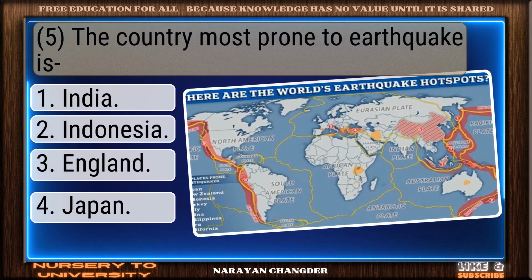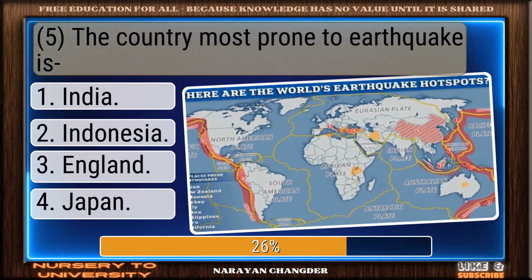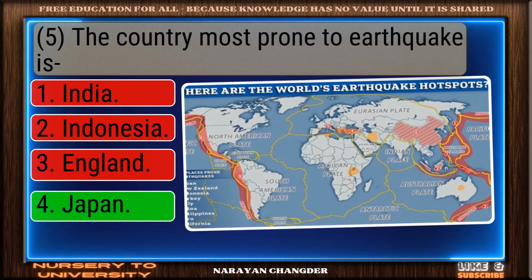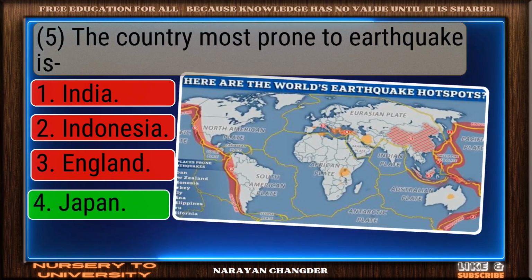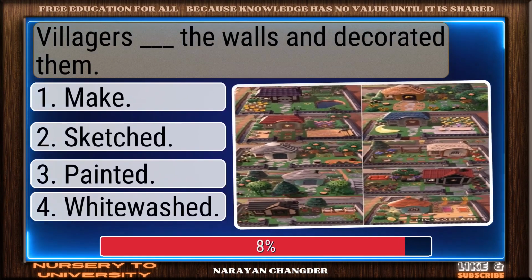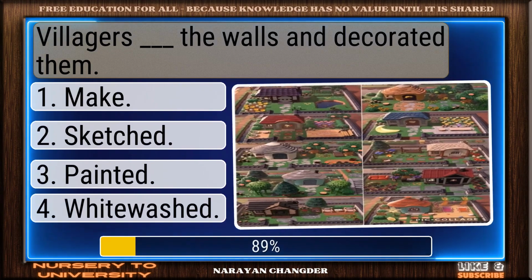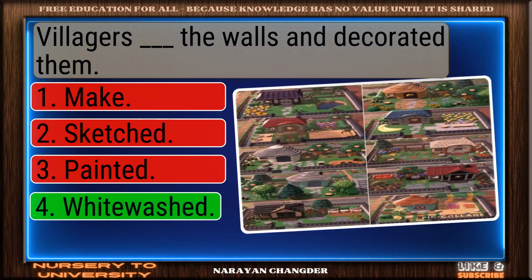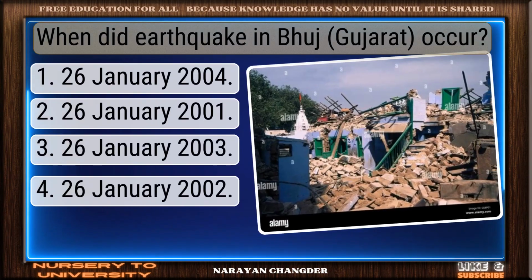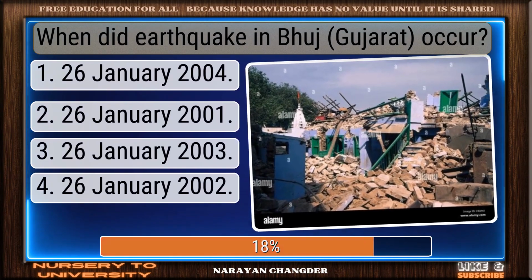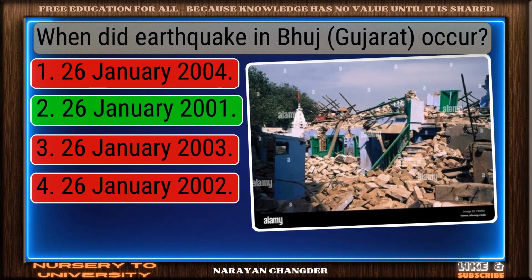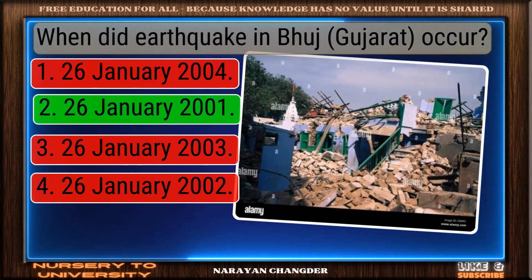The country most prone to earthquake is. Good thinking. Japan is the right answer. Villagers dashed the walls and decorated them. Smart move. Whitewashed is an accurate answer. When did earthquake in Bhuj occur? On track. 26 January 2001 is the correct answer.